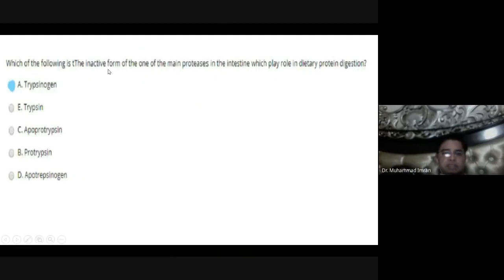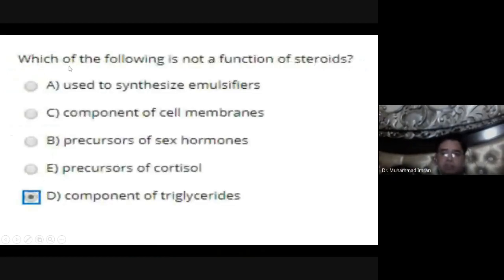Which of the following is the inactive form of the main proteases in the intestine which play a role in dietary protein digestion? Trypsinogen. Trypsinogen is converted into trypsin, and that trypsin then converts the other inactive forms of enzymes into active form. That's why trypsinogen is the main inactive enzyme which is released from the pancreatic juice.